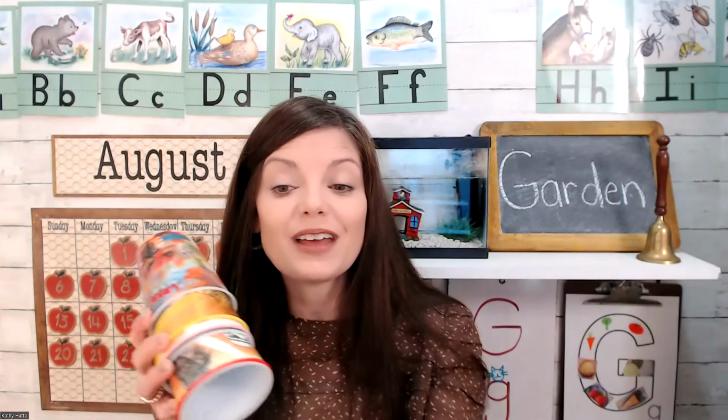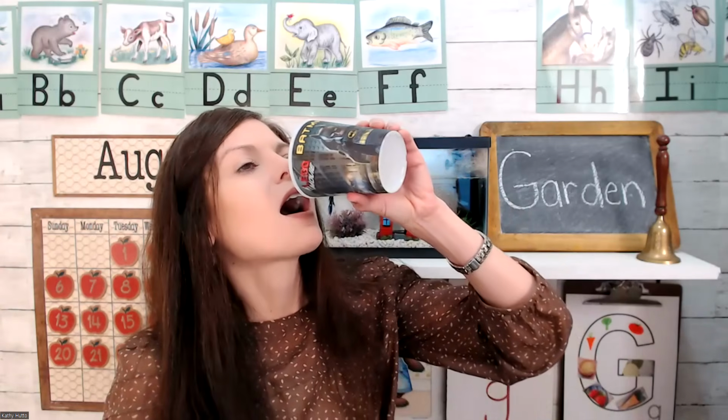I actually do have some fun cups right here that we can use to practice those letter sounds. Ooh, this first one is Batman. What does letter G say? G, G, G. Very good. And this one has dogs on it. What does G say? G, G, G. Like gulping water.